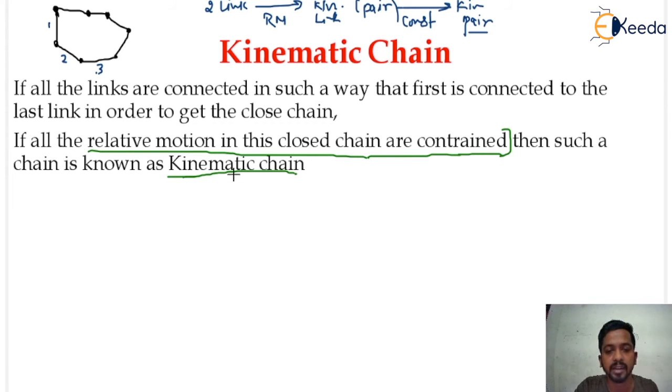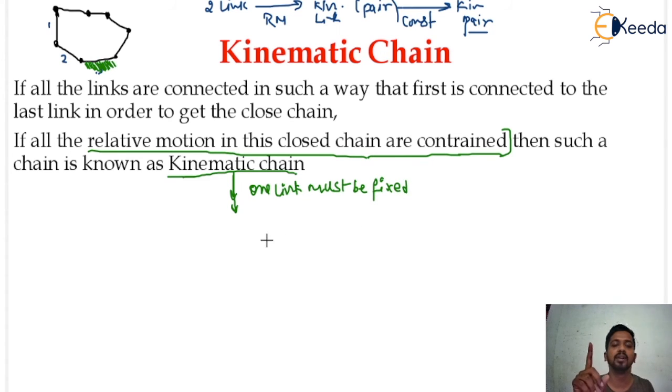What after the kinematic chain? When you get the kinematic chain, there are a number of links. You can see here there are a number of links. If I fix any of the links, suppose I fix the third link, so I can write here one link must be fixed. If you fix one link of the kinematic chain, then you will get the mechanism. That is the mechanism.